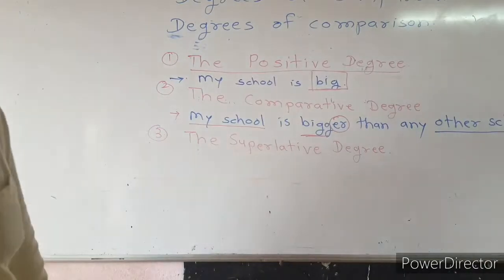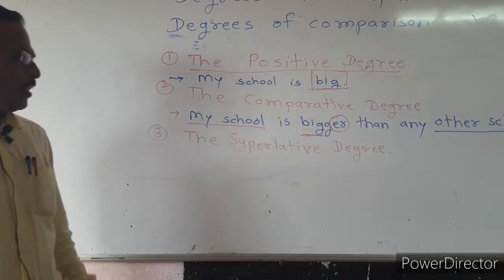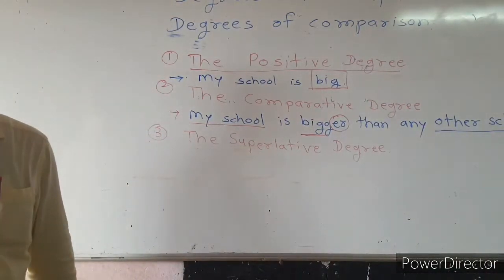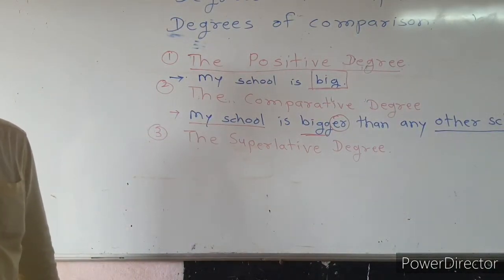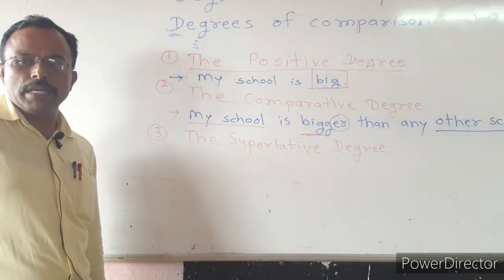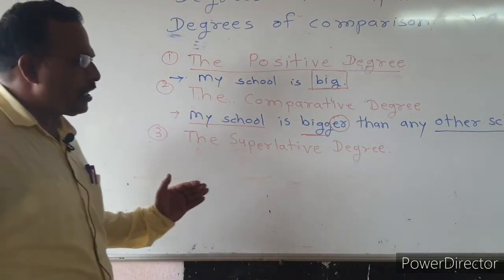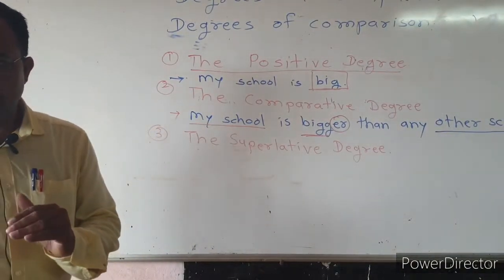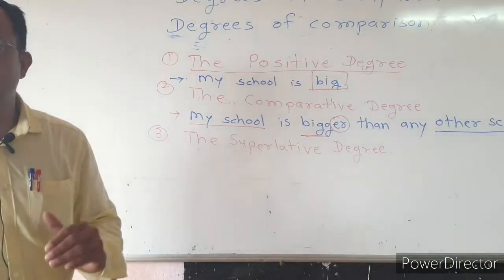Third, the superlative degree. The superlative degree refers to the greatest degree of adjective. It is used to compare more than two objects, people or places. Means superlative degree is the greatest degree of comparison. It is used at a higher level.